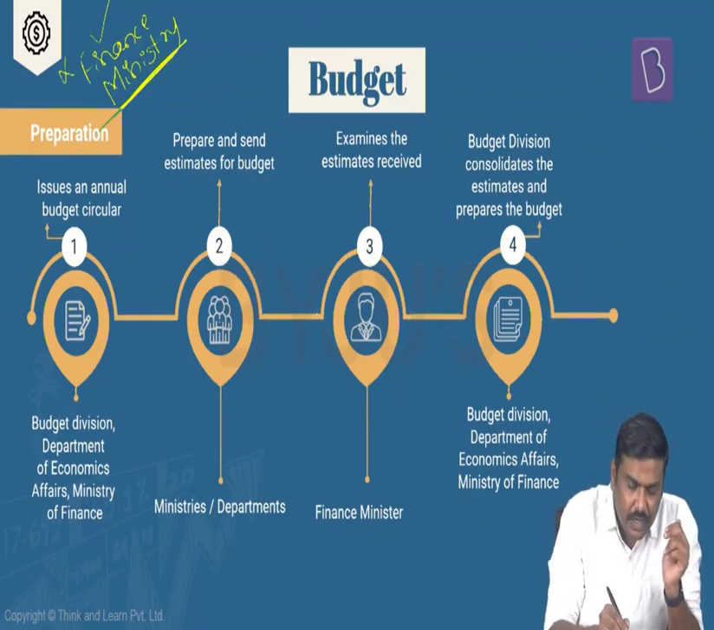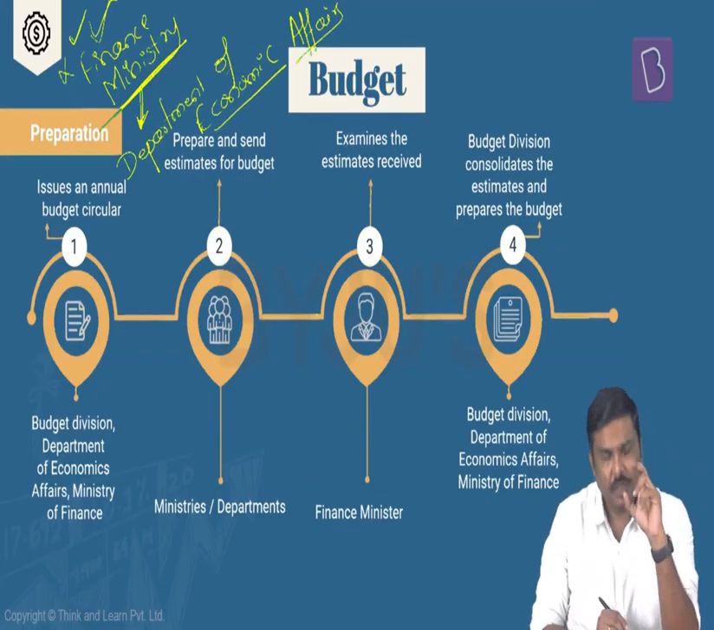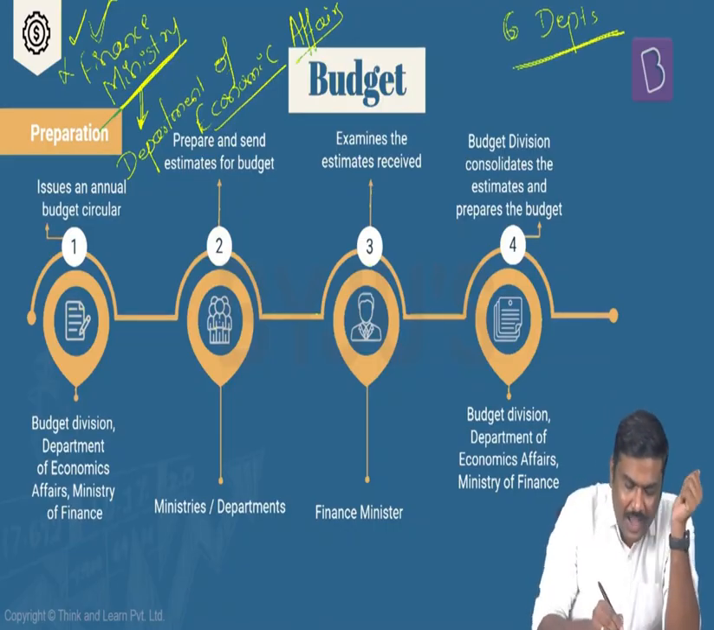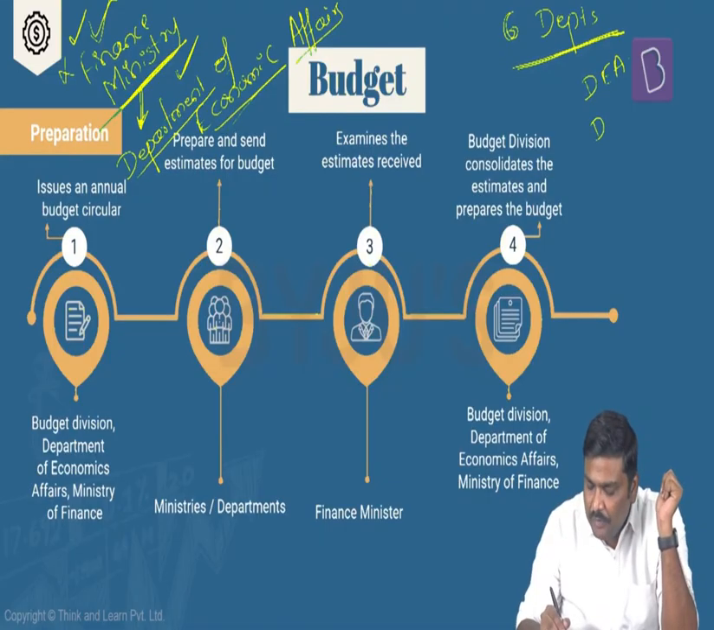Within the finance ministry, there is a department called the Department of Economic Affairs. Now, just a factual information here. In UPSC, they might ask you this. The finance ministry actually consists of 6 departments. What are these particular departments? One, I've already mentioned, the Department of Economic Affairs, DEA. Second one is Department of Revenue.